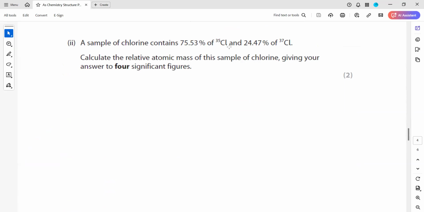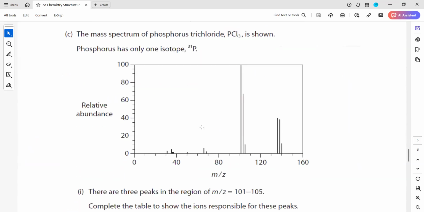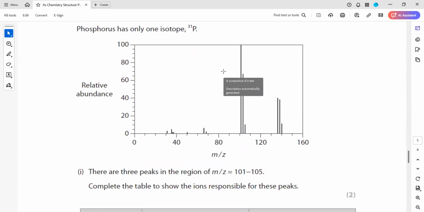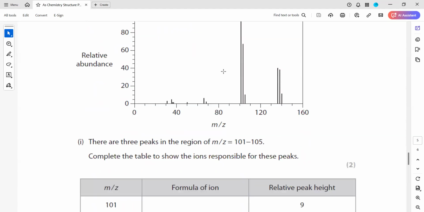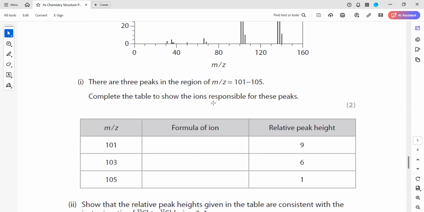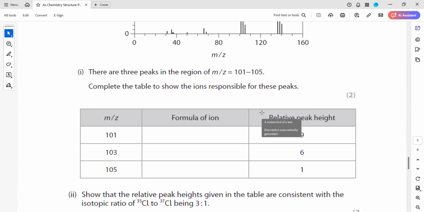So in part C, we have a mass spectrum of phosphorus trichloride. Phosphorus is attached to 3 chlorine, and there are peaks from 101 to 105. Complete the table to show the ion responsible for each peak.